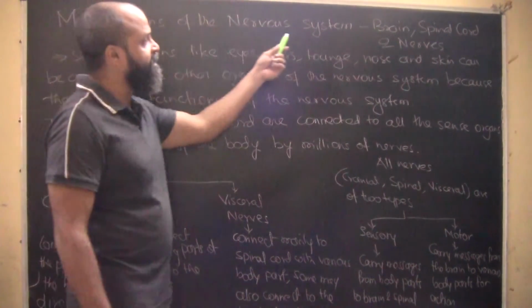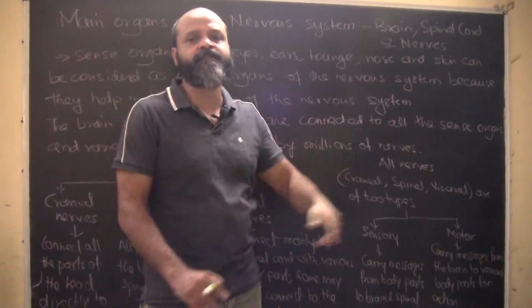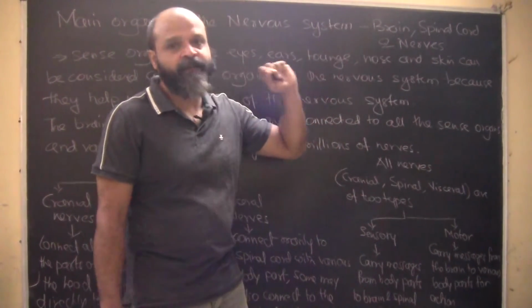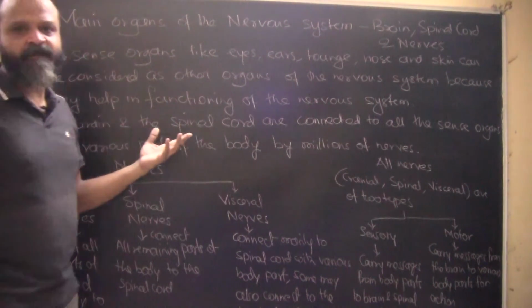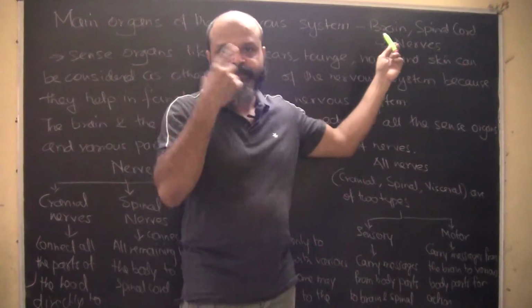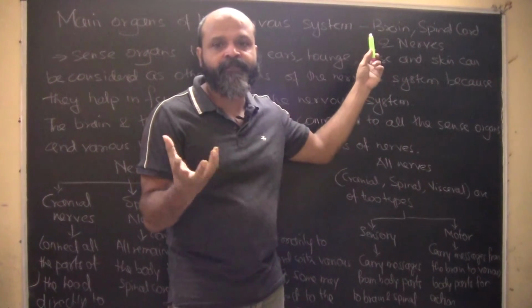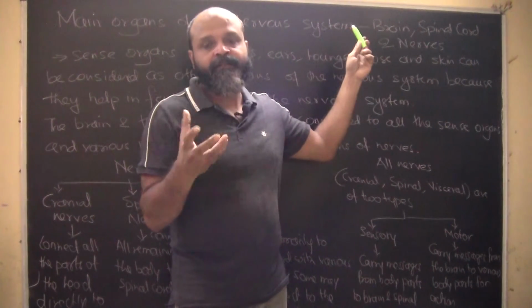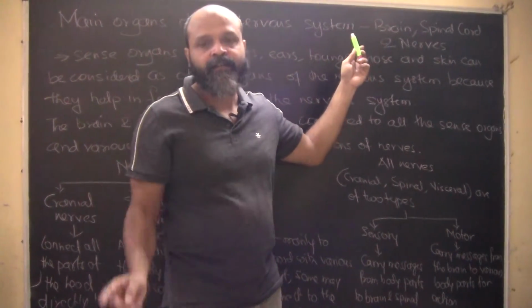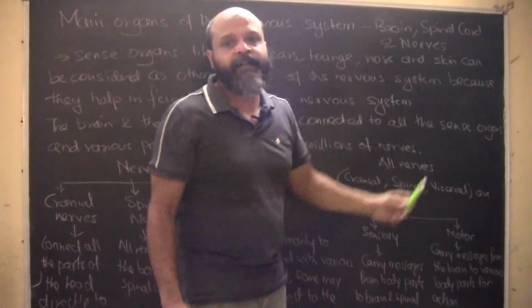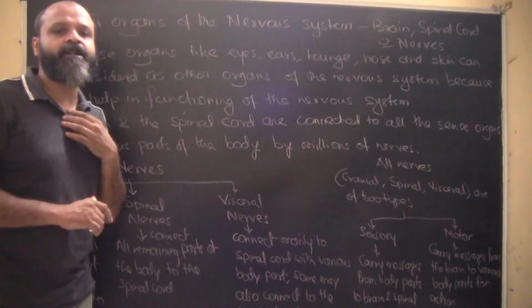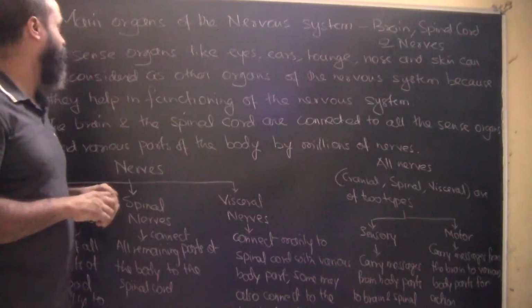So, the main organs of the nervous system. What are the main organs of the nervous system? We have the brain, we have the spinal cord, and we have the nerves as well. Very much self-explanatory. The brain is the organ which is located in the brain box or the cranial cavity, and then we have the spinal cord which emerges out of the brain, and then we have the nerves which are branched out to all the different parts of our body.